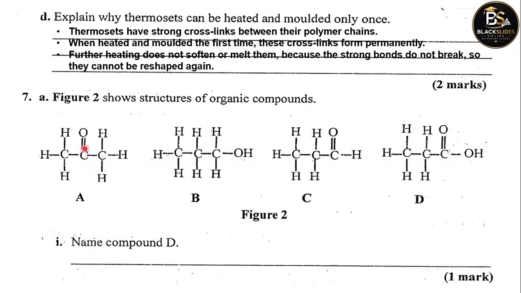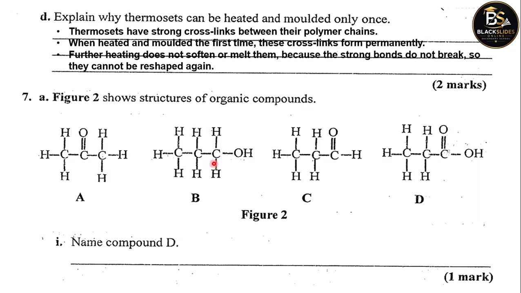When a carbonyl group is within the molecule, not outside, this belongs to an alkanone, also known as ketone. So this is an alkanone called propanone. Propanone because it has 3 carbon atoms, 1, 2, 3. It has a carbonyl group. CO is called carbonyl within the molecule.